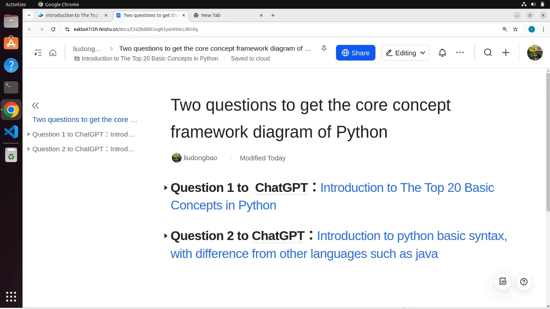Then refer to my last video, how to set up Python IDE, to set up VS Code and run different examples. If you encounter any problems, continue to ask AI, such as ChatGPT, for reference. Iterate in this way to master the basics of Python development.